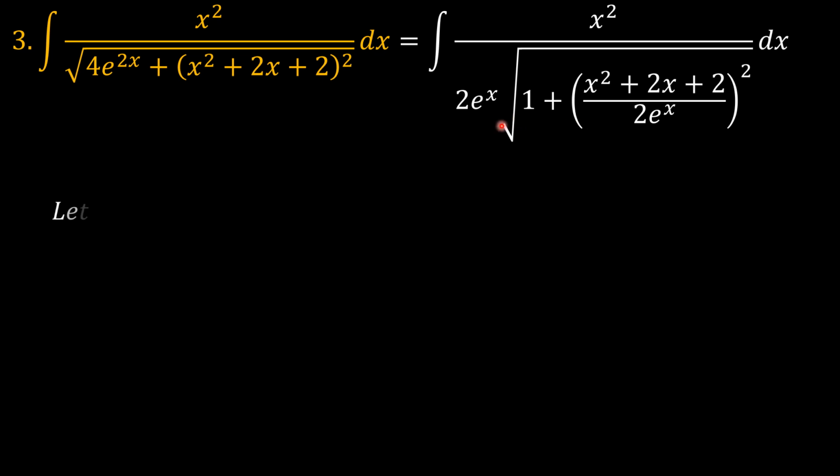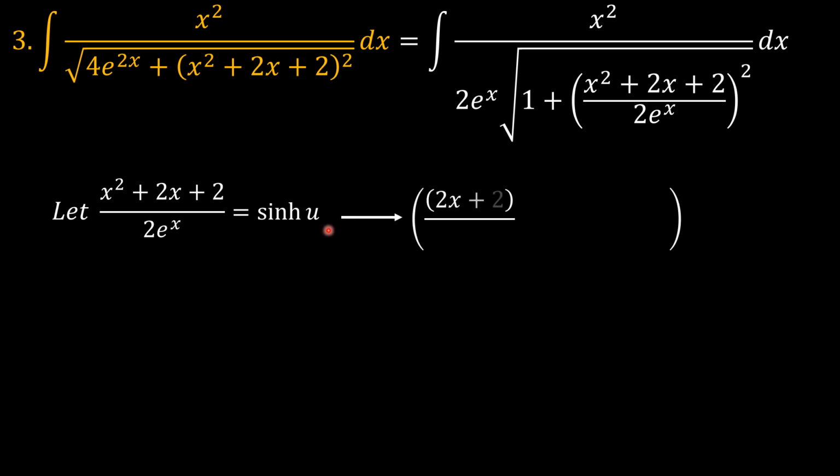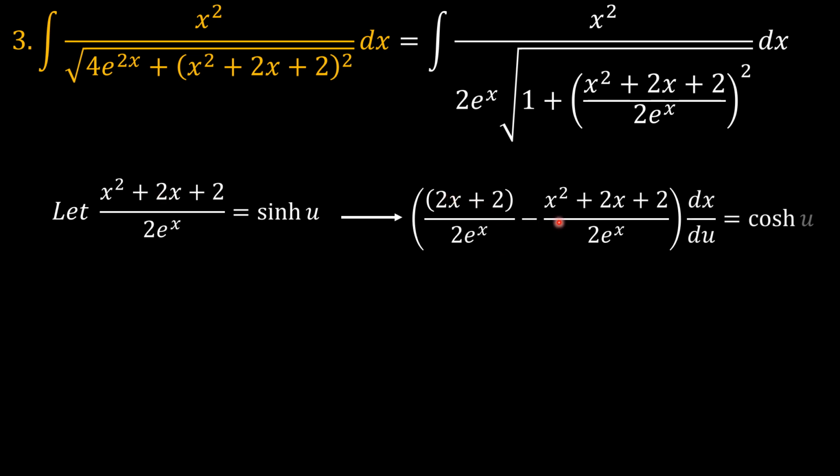And then we can say let whatever is under the bracket here be equal to the hyperbolic sine of u, and that means that the derivative with respect to u, sorry, on both sides, we have the derivative of the numerator, keeping the denominator, minus or plus the derivative of 1 over 2e^x, which becomes negative 1 over 2e^x, and the numerator remains.